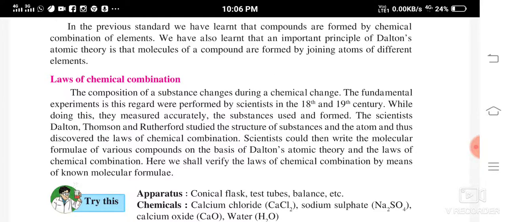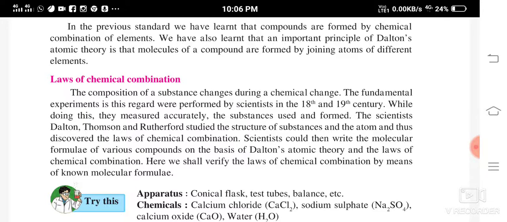The scientists Dalton, Thomson and Rutherford studied the structure of substances and the atom and thus discovered the laws of chemical combination. Scientists could then write the molecular formulae of various compounds on the basis of Dalton's atomic theory and the laws of chemical combination. Here we shall study, that is verify, the laws of chemical combination by means of known molecular formulae.